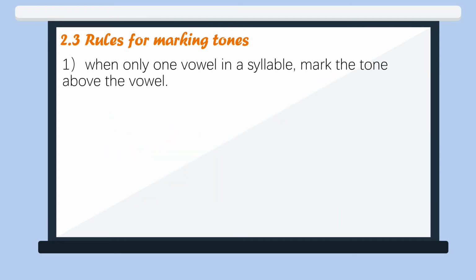So if there's only one vowel in a syllable, mark the tone above that vowel. For example, the simple vowel a in second tone, we can just place the tone above a. The simple vowel o in fourth tone, you can place the tone above o.